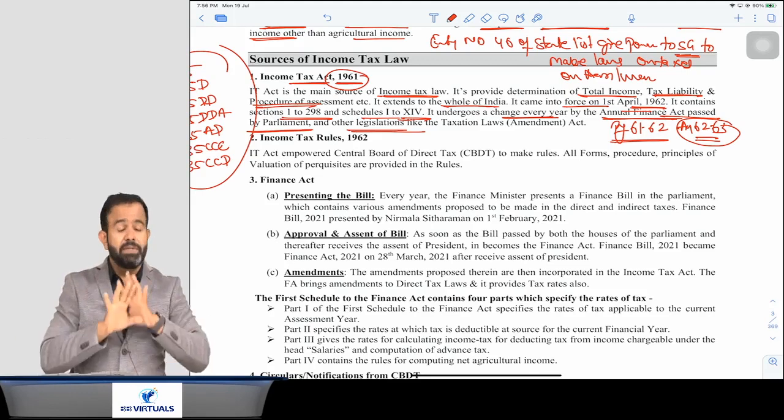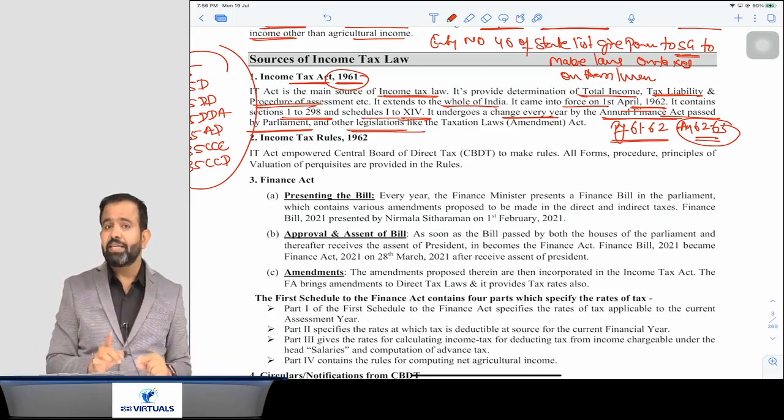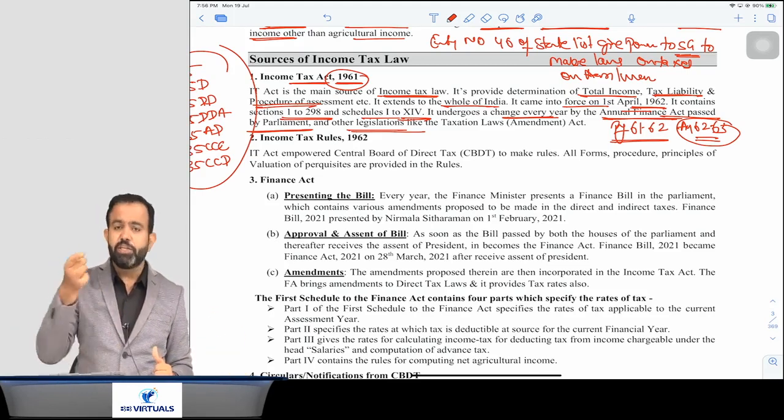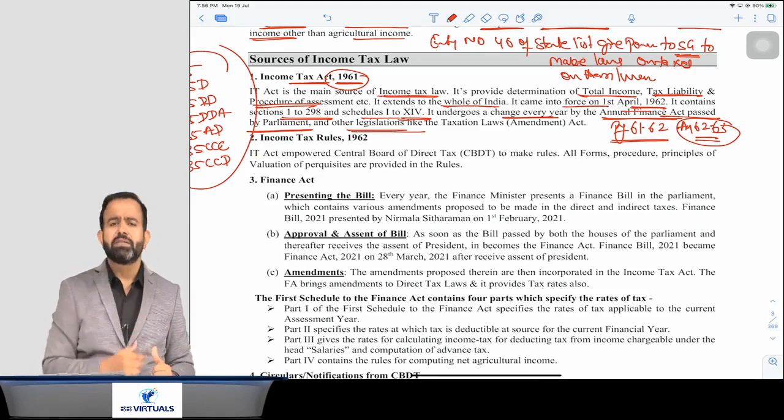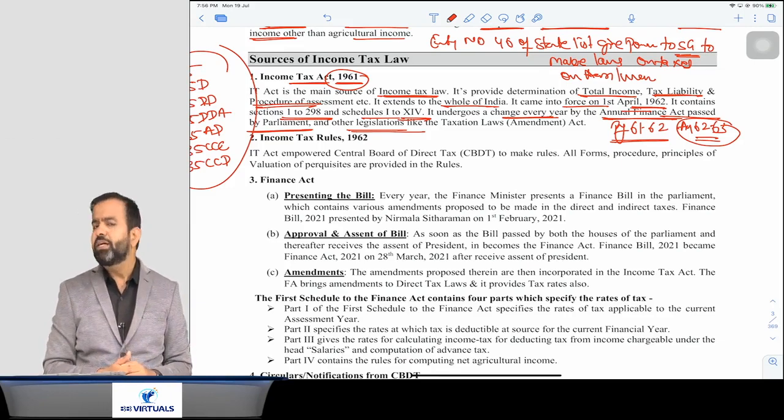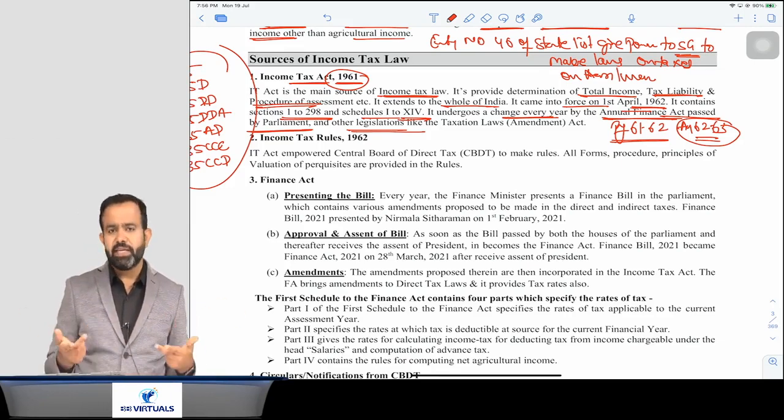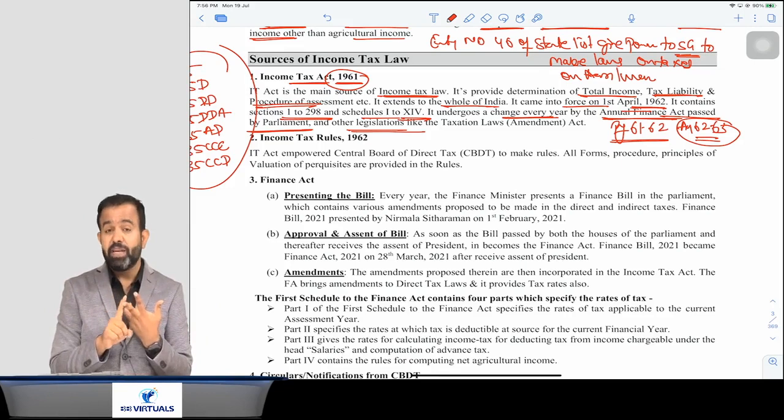But suppose there is no parliament at that time. In that case, the president can issue an ordinance, and after that they will pass that ordinance in the parliament, and that will be known as the law. So normally, for an amendment in the Income Tax Act, first, obviously every year there will be a Finance Act.